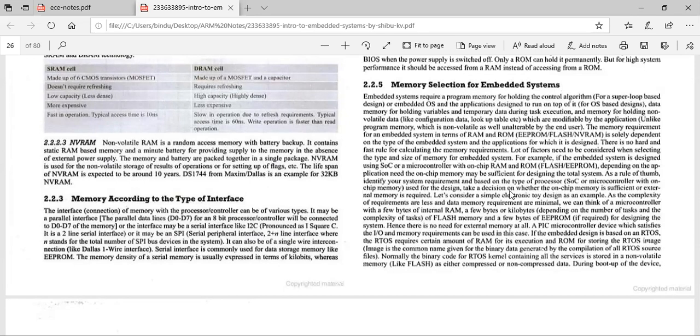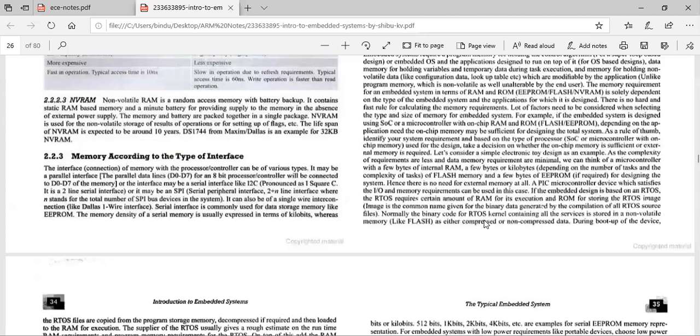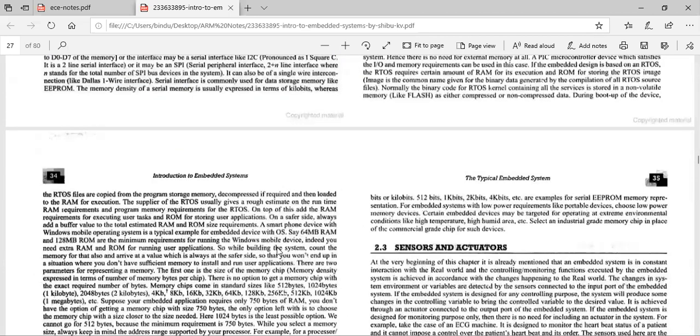As I said, you will not usually use maskable ROM. You use EEPROM, flash memory for faster access, and we also have NVRAM being used. The number of bytes, kilobytes depends upon the application and what kind of embedded system you are using.